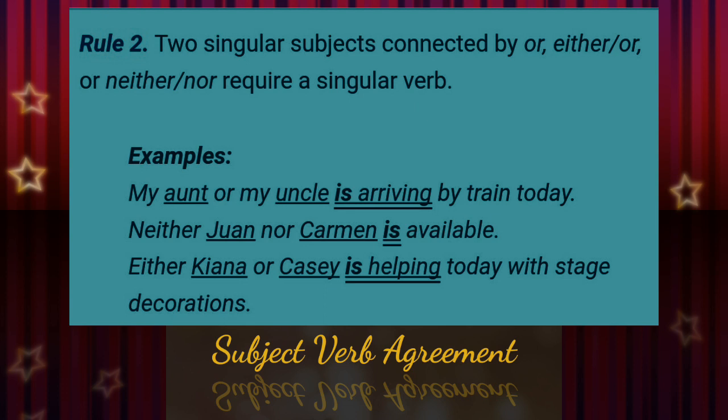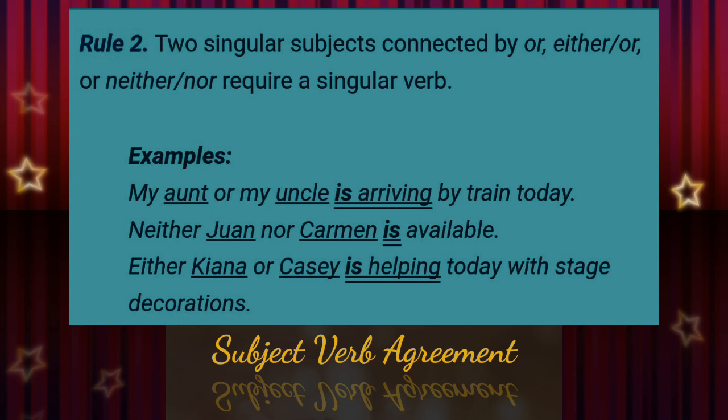Look at the examples here. My aunt or my uncle is arriving. Look at the next example. Neither John nor Carmen is available. Two singular subjects are there connected with nor. So we have to use a singular verb form. So that's why we used is there.